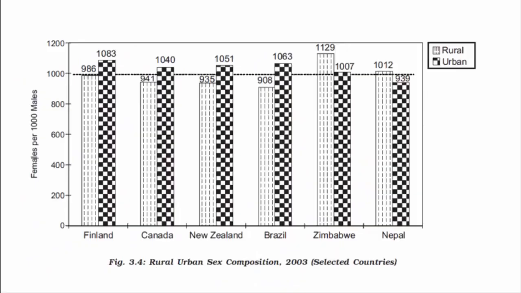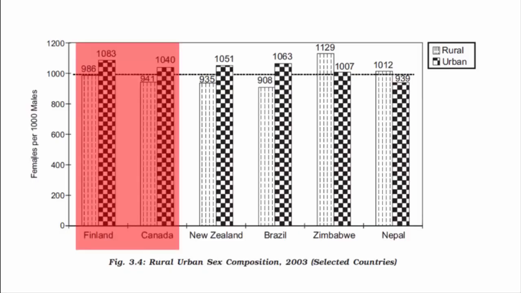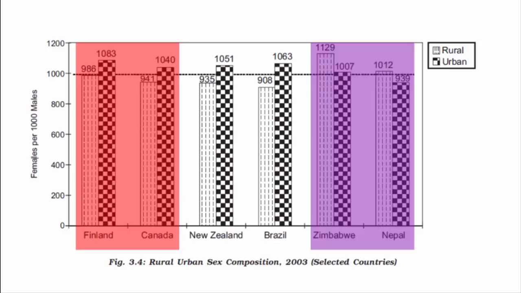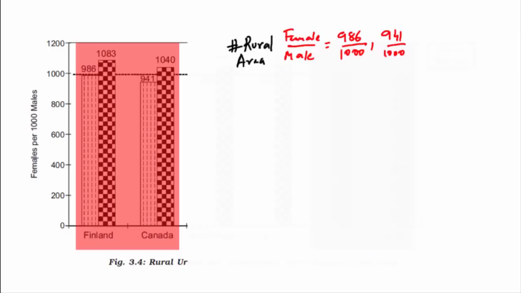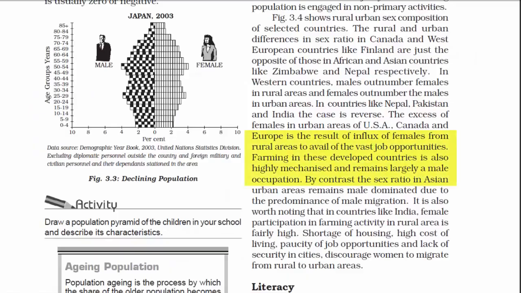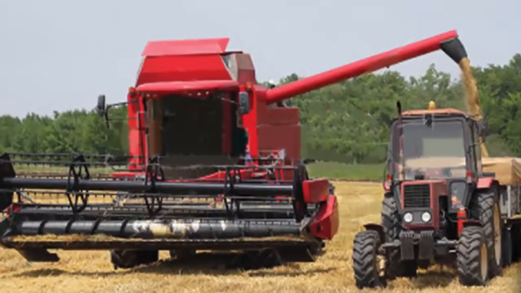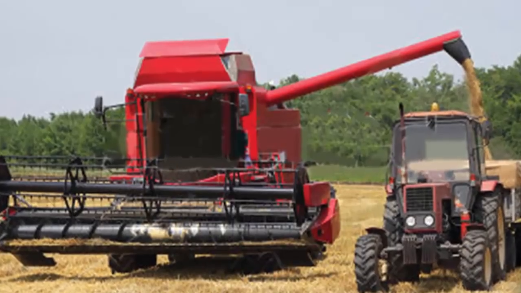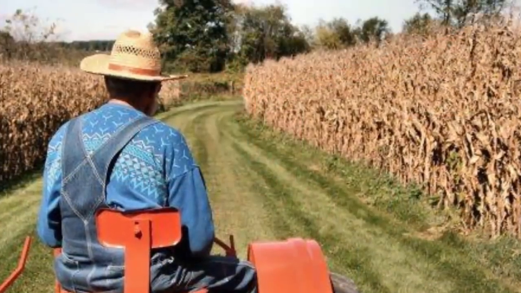So if you look at this picture, you can see rural-urban sex composition of 6 countries. And if you see Canada and Finland, they are totally opposite of Zimbabwe and Nepal. In Canada and Finland, which are Western countries, males outnumber females in rural areas, and females outnumber the males in urban areas. And the reason is the females have moved from rural to urban areas for more job opportunities. And farming in these developed countries is also highly mechanized and remains largely a male occupation.